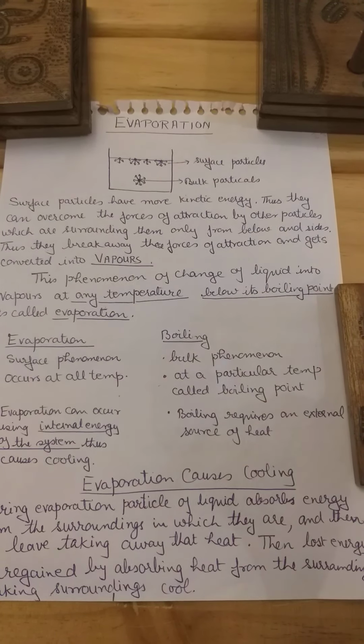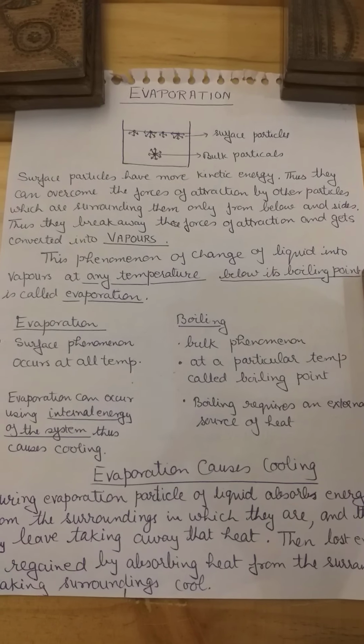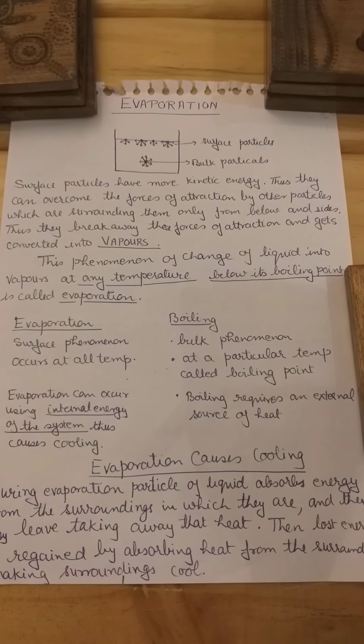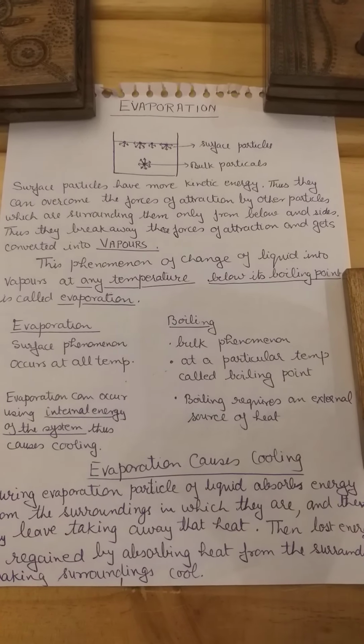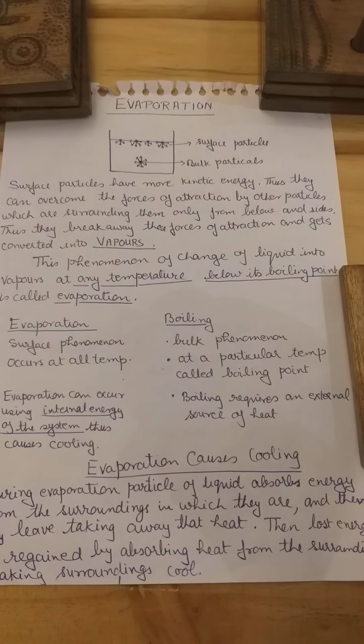Similarly, you must have seen earthen pots. Water gets cooled in earthen pots. Why? Earthen pots have pores. So when you put water in earthen pots, it will come out of those pores. Pores allow water to come out, from where it gets evaporated.